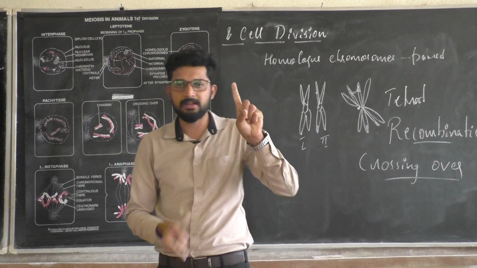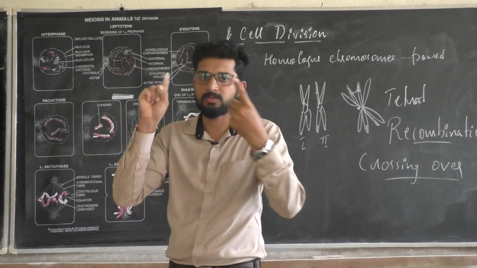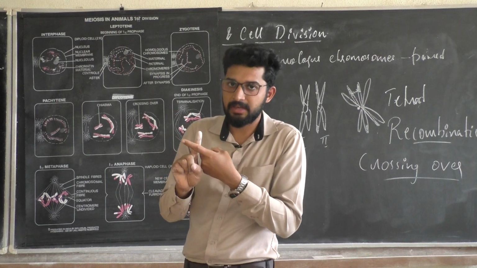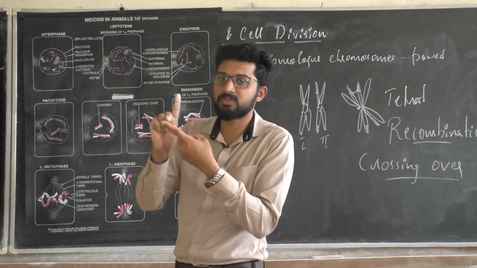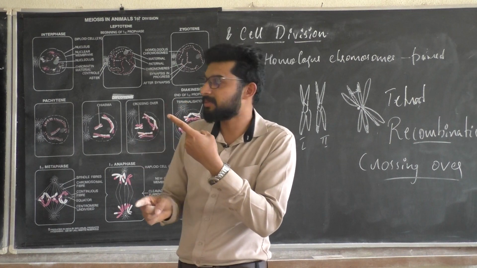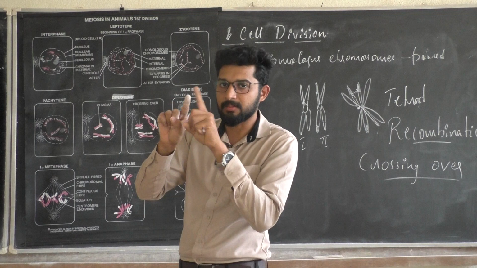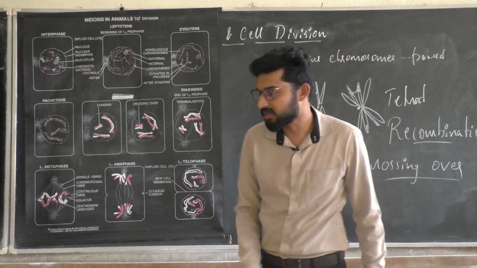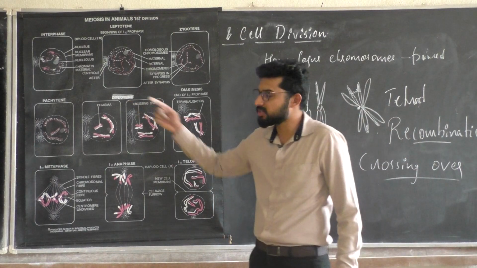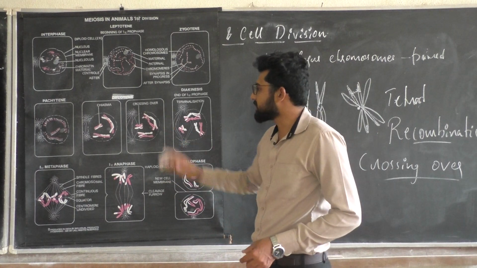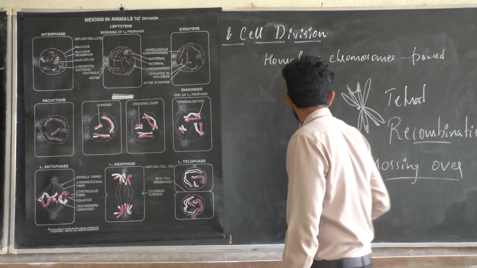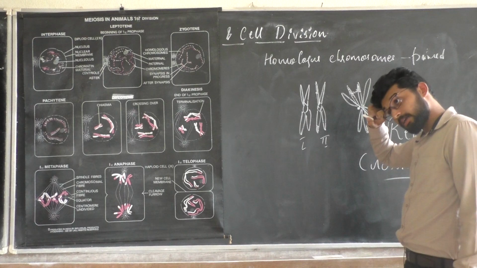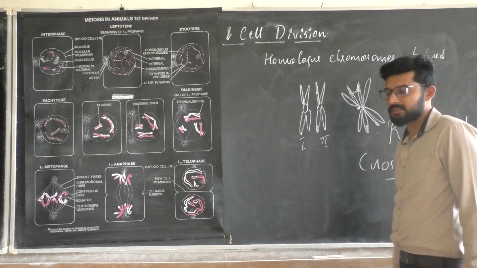See, this is one chromatid of one chromosome, and another chromatid of another chromosome. Both will be paired up, and whatever genetic material is acquired by one chromosome will be exchanged to this arm, and whatever is acquired by this chromosome will be shifted to this arm. This is how genetic material exchange takes place, known as crossing over, leading to recombination, which happens in the pachytene stage. After this, the whole setup is called a chiasma, a region where recombination is happening. The phenomenon is called crossing over.